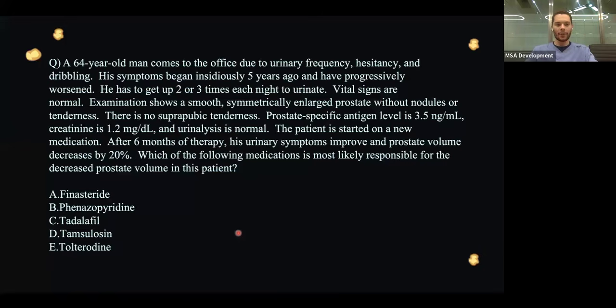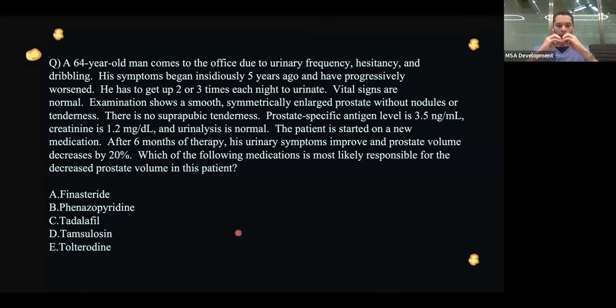Final lecture. A 64-year-old man comes to the office due to urinary frequency, hesitancy, and dribbling. His symptoms began insidiously 5 years ago and have progressively worsened. He has to get up 2 or 3 times each night to urinate. Vital signs are normal. Examination shows a smooth, symmetrical, enlarged prostate without nodules or tenderness. There is no suprapubic tenderness. Prostate-specific antigen level is 3.5. Creatinine is 1.2, and urine analysis is normal.